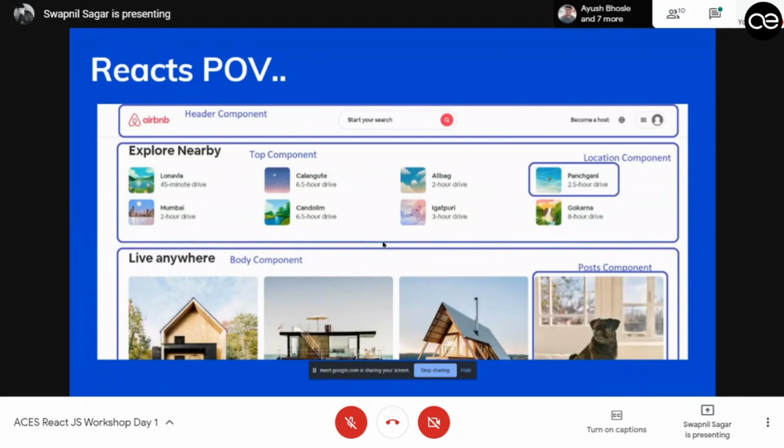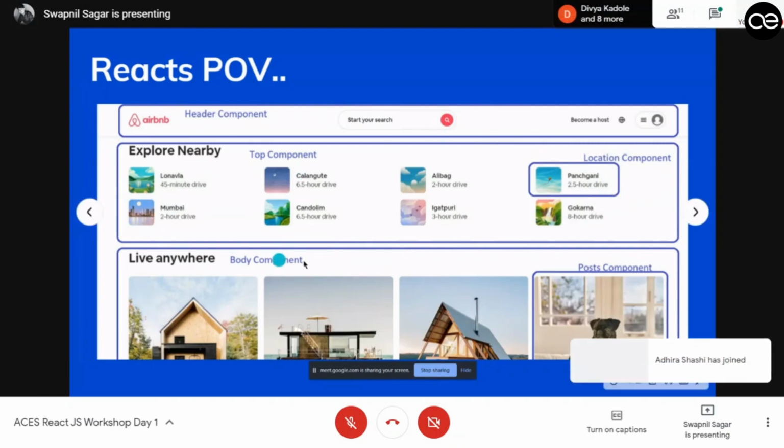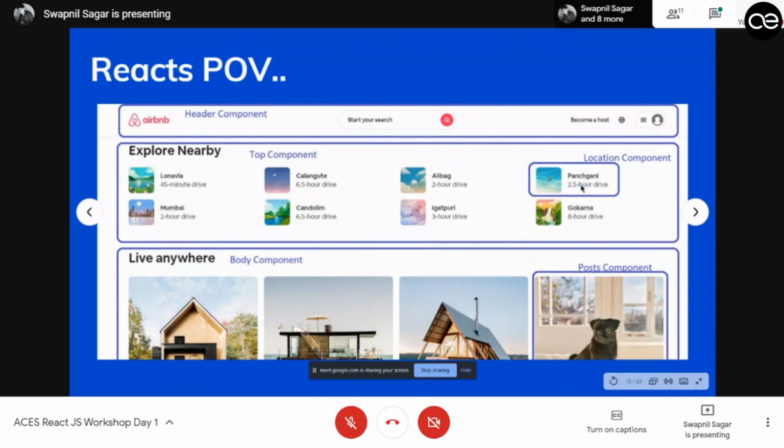React also allows us to write a component inside a component. So this top component also has a location component inside it, which you do not have to define in the same file. You can define it in a different location and just import or export it. Similarly, this is a body component, this is a post component. This is a simple example.